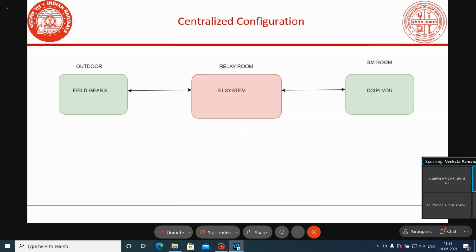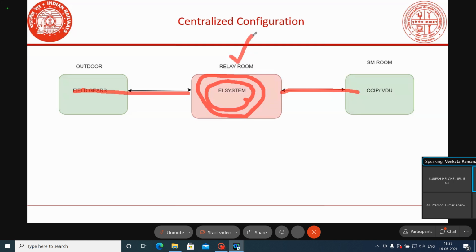Normally, while discussing that policy, I told that we have two types of arrangement: centralized architecture and distributed architecture. What is meant by centralized architecture? In the centralized configuration, we keep all the EA equipment at one place, all the field gears are connected to the system, all the gear status will be connected here, and the interlocking activity will run at this place only.